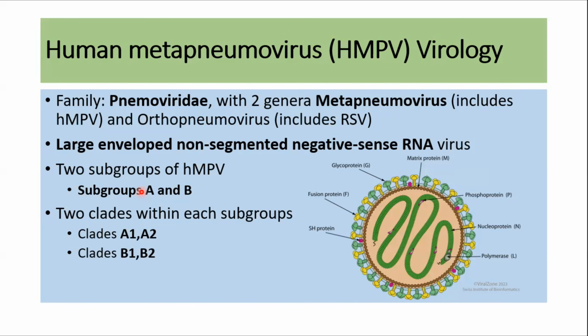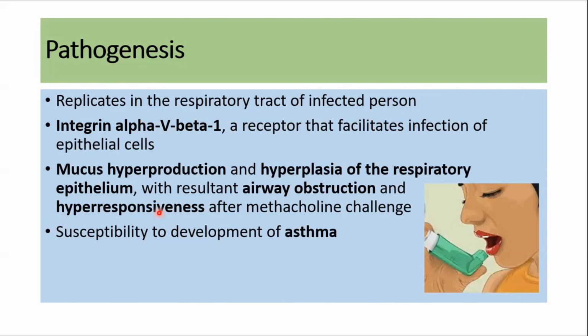This virus falls in the family Pneumoviridae. It's a large enveloped, non-segmented, negative sense RNA virus. It has two subgroups, subgroup A and B, and there are two clades within each subgroup: clades A1, A2, and clades B1 and B2. Talking about the pathogenesis, this virus replicates in the respiratory tract of the infected person, and the receptor,